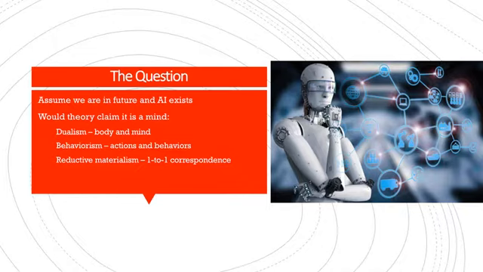Can we find that in AI? In functionalism, the focus is on doing what a mind does. Does it do what we think a mind does? If it does, that's what constitutes a mind. So you're going to then take that key idea out of the theory and then address whether AI has a mind and be able to account why that theory would claim it is a mind or is not a mind.